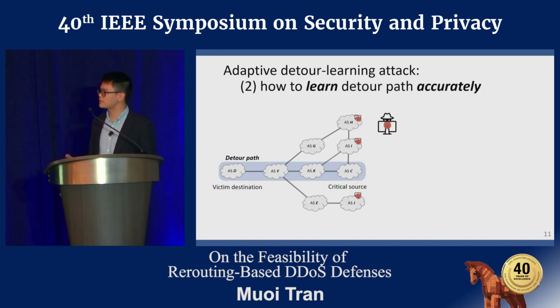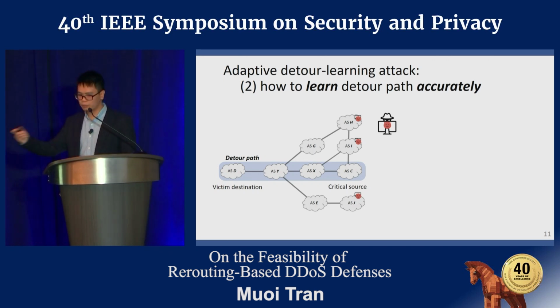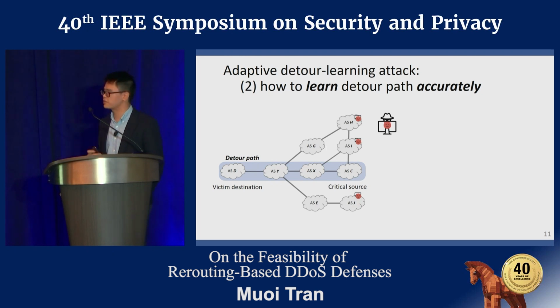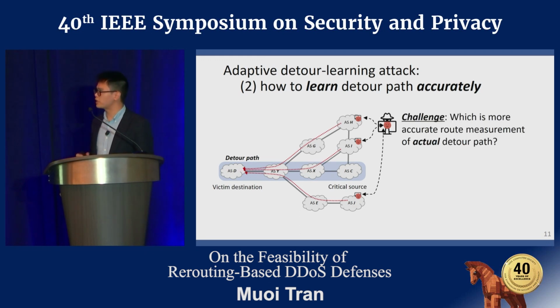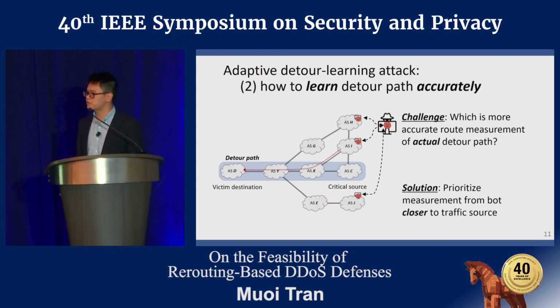However, the second step, how to learn the correct detour path, is much more challenging. To put it into context, let's take a look at the example right here. The adversary may control several distributed bots in practice, and each one of them may have a different route measurement towards the victim destination. So the practical challenge for the adversary here is which route is the more accurate measurement of the actual detour path. Our solution is to prioritize the route that is from the bot that is closer to the traffic source.